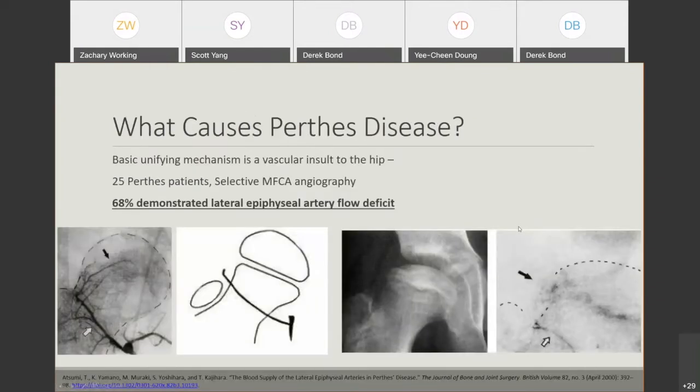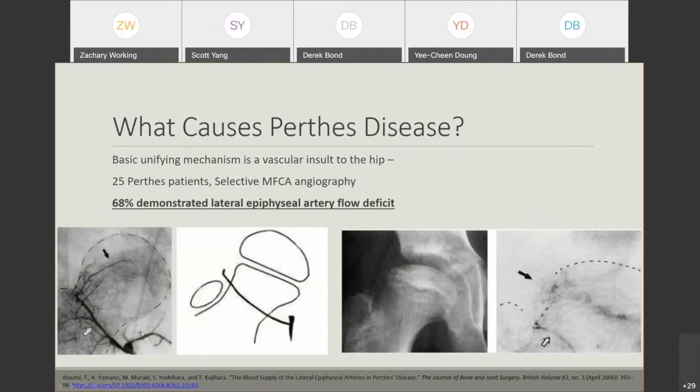So the basic unifying principle or mechanism for Perthes disease is the underlying vascular insult to the hip. One very important study from Japan did angiography of the medial femoral circumflex artery in children who had Perthes disease. You can certainly see that in most of these patients, they had this distinct pathological lesion where there was a flow void of the lateral epiphyseal artery.